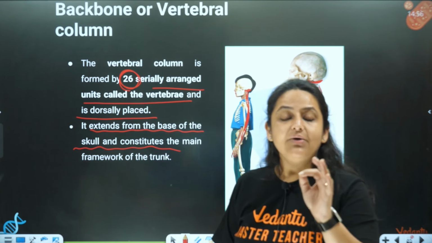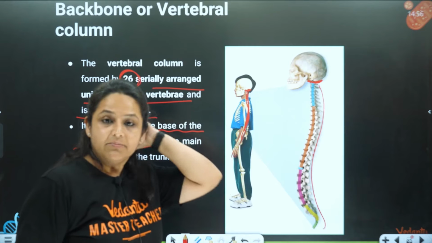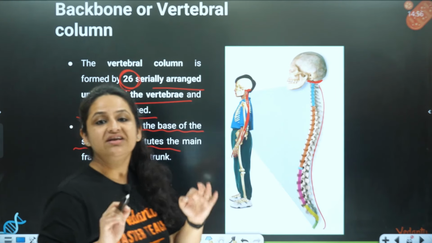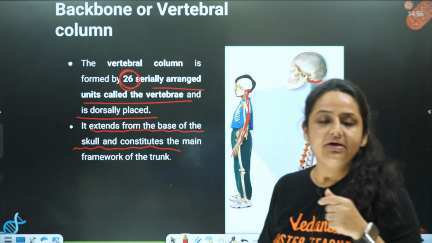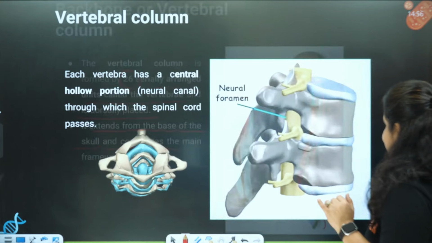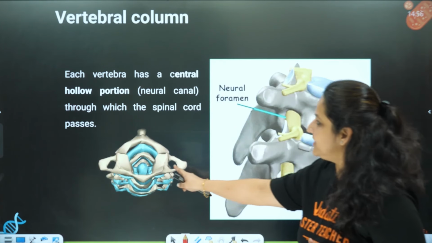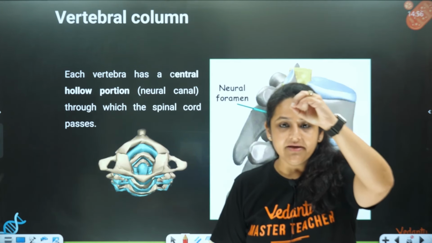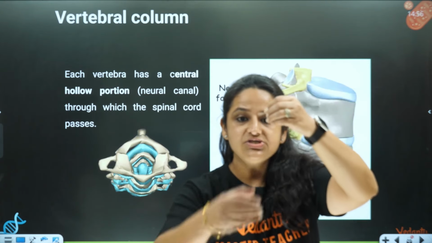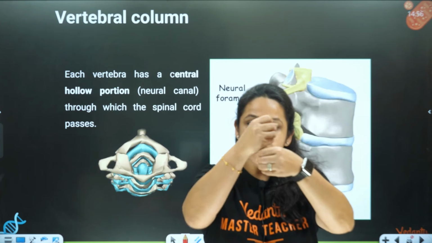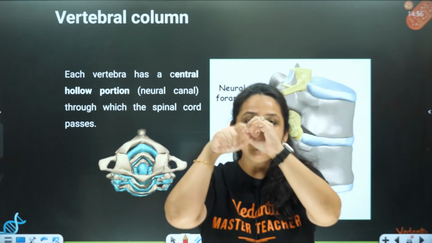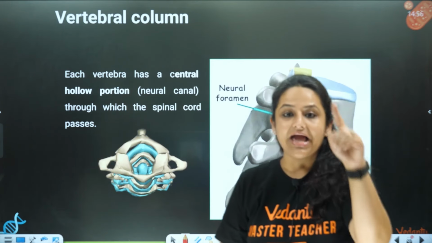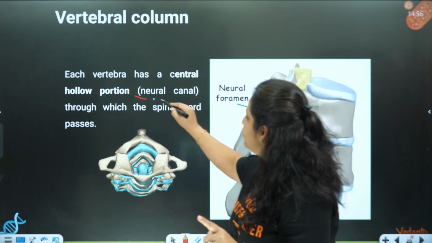So if you need to count the number of vertebrae of the vertebral column, what will you note? You will note it as 26. So let's see the various vertebrae. This is a vertebra you are able to see. Below this there is one more vertebra, and below this one more, and in between the vertebrae you can see there is a hollow cavity that is called the neural canal.